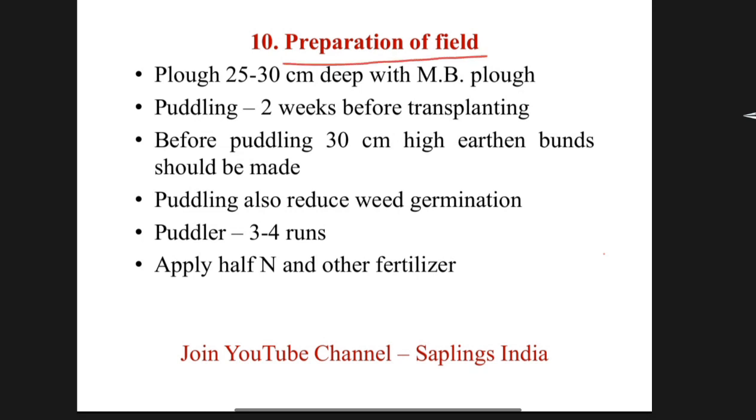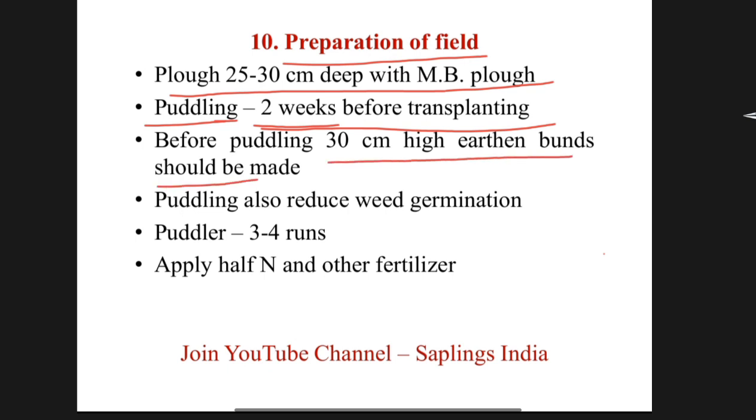Preparation of field for rice crop. Plow 25 to 30 cm deep with moldboard plow. Puddling: puddling is done in rice crops 2 weeks before transplanting. Before puddling, 30 cm high earthen bunds should be made to avoid drainage of water. Puddling also reduces weed germination. The process of puddling reduces weed count in rice field. 3 to 4 runs of puddler should be done. Apply half nitrogen and other fertilizers like phosphorus and potassium at the time of puddling.